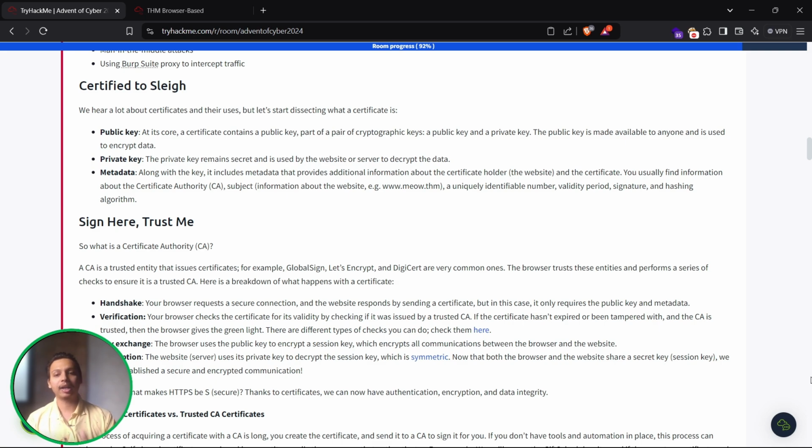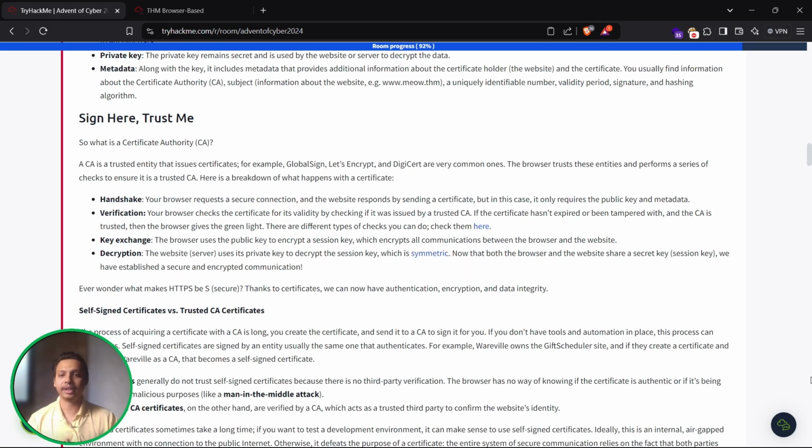And metadata. Along with the key, it includes metadata that provides additional information about the certificate holder and the certificate name. Usually you will find information about the certificate authority, that is the CA certificate, the subject about the website, their website domain name, etc. Sign here and trust me.